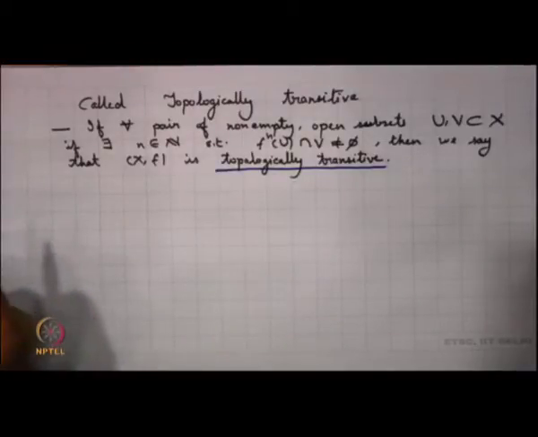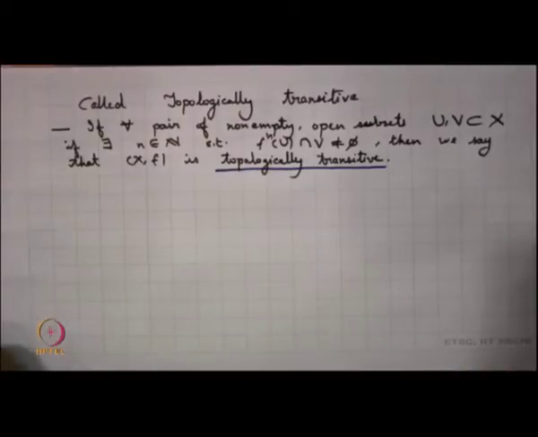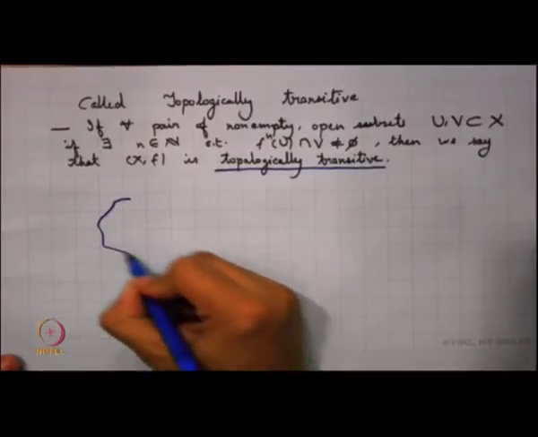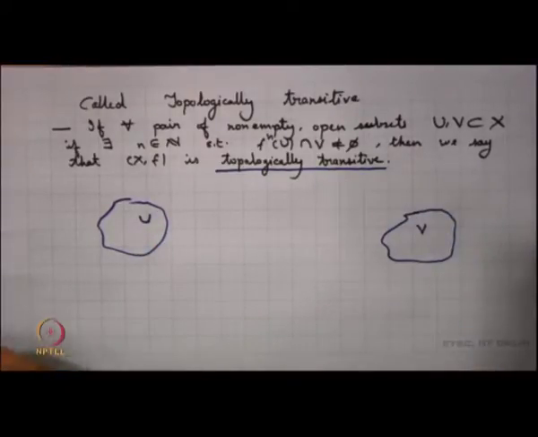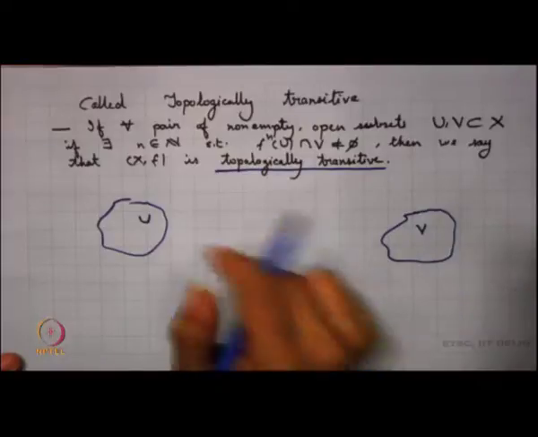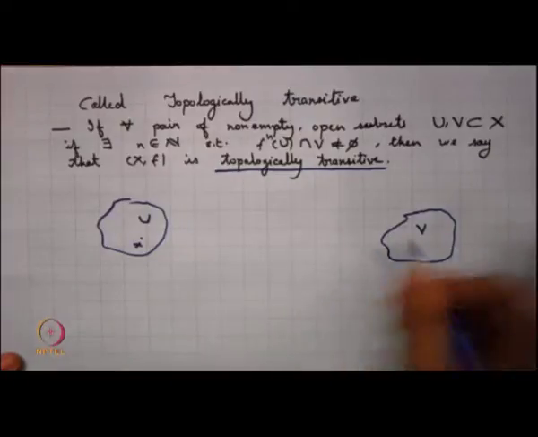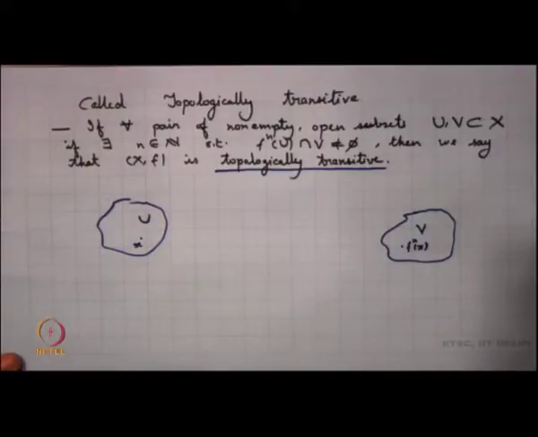You cannot say that it happens at this particular region of X or at that particular region of X. This is a global property. If I have some open set U here and another open set V here, this says that there is an n for which f^n(U) intersects V. That means U has some point x for which f^n(x) is in V. Now, I could think of my pair of open sets to be U and W, where W is somewhere not near V at all.